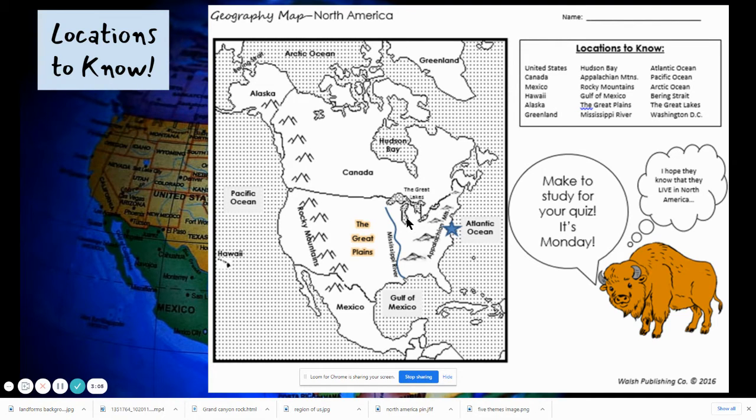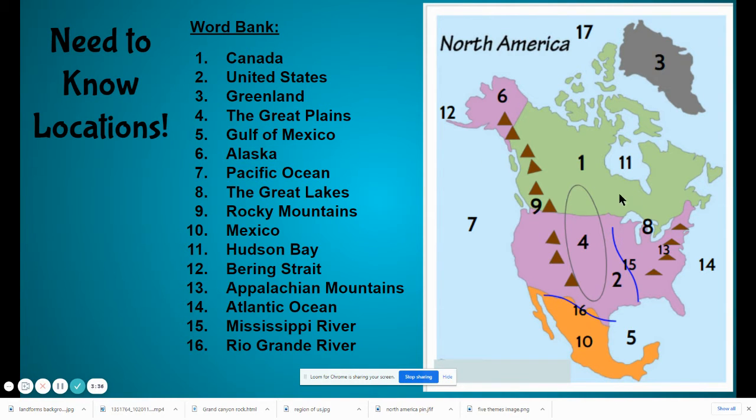Let's see what else. So we have the Bering Strait, the Arctic Ocean, Alaska, Greenland, the Hudson Bay, Canada, the Great Lakes, the Appalachian Mountains, the Rocky Mountains, the Mississippi River, the Rio Grande River. We have the capital of the United States, Washington, D.C., the Gulf of Mexico, the Pacific Ocean, Hawaii. Let's take a look on the next slide in a different way.